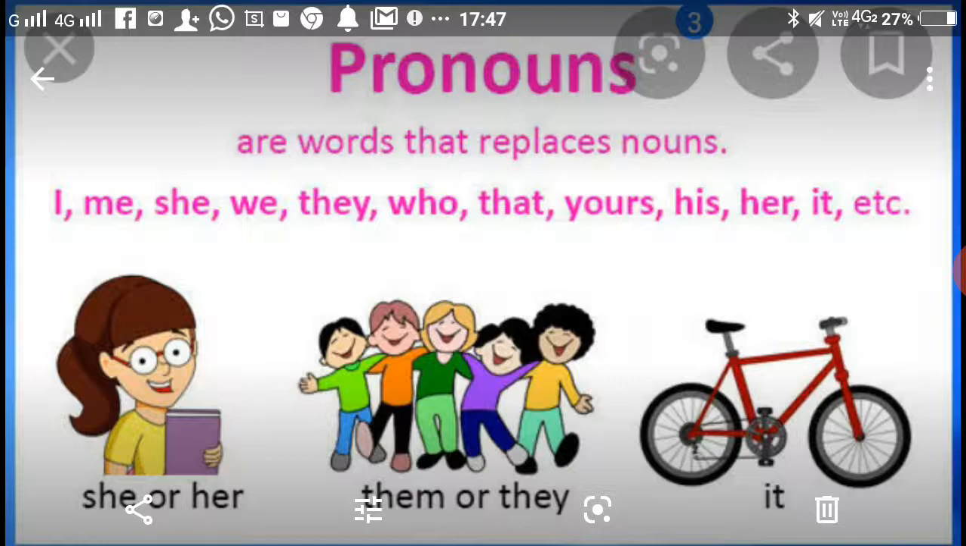Pronouns are words that replace nouns like I, me, she, we, they, who, that, yours, his, her, it, etc. For a girl, we use she or her. For a group of children or people, we use them or they. And for an object, we say it.